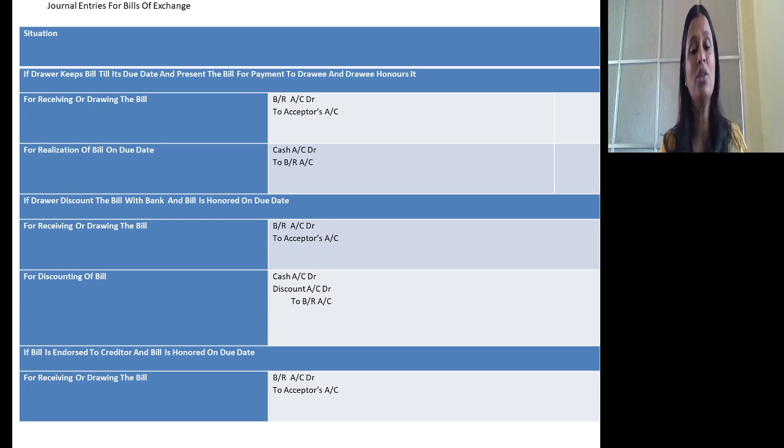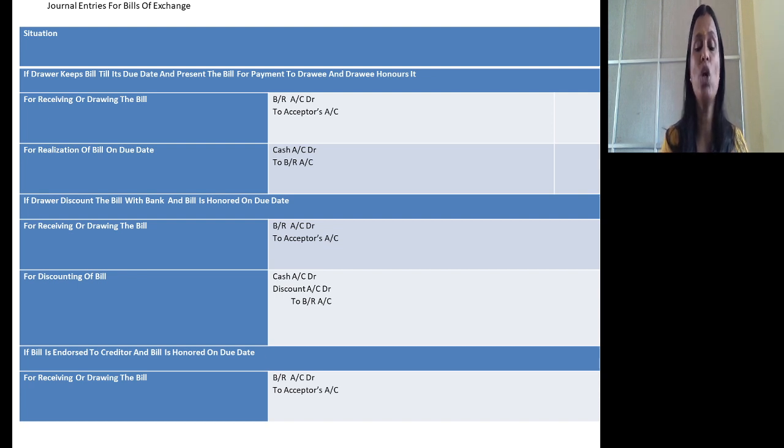For this service, banker will charge, and that charge is known as discount. So as and when drawer discounts the bill, he will get the cash for that bill from the bank before the due date. The journal entry is cash account debtor, as he will get the cash, discount account debtor, he has to incur an expense, to bills receivable account. This is the journal entry in the books of drawer.